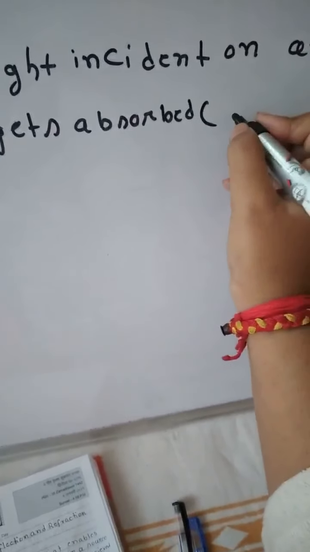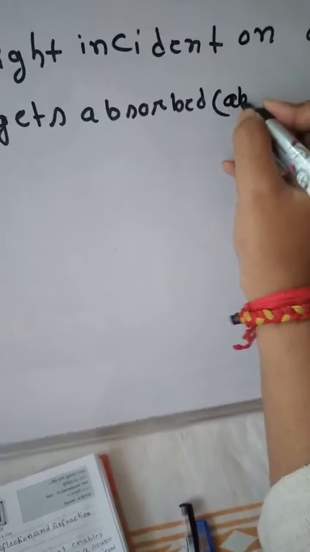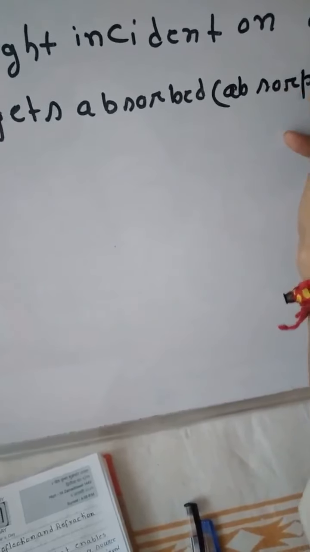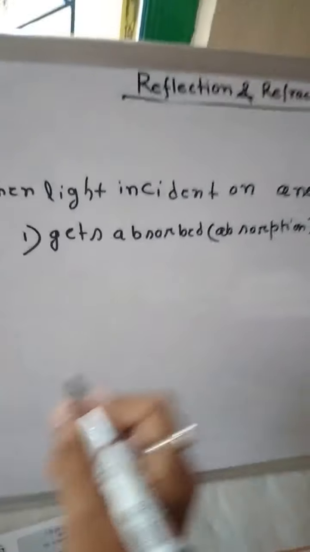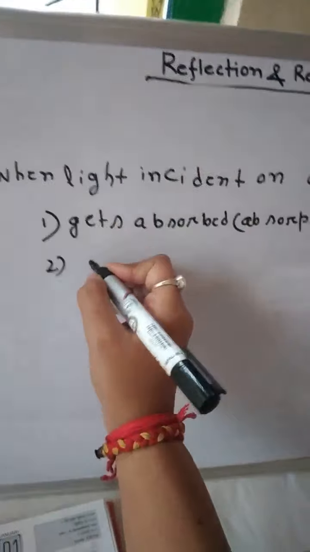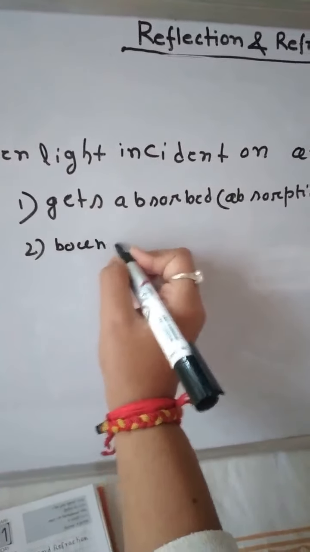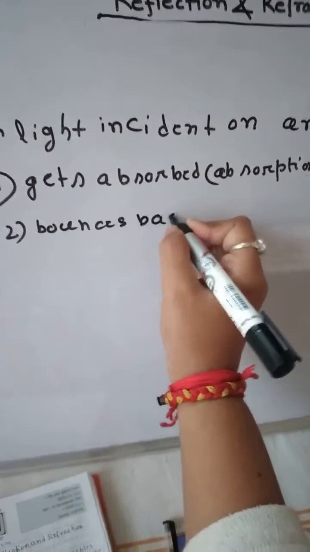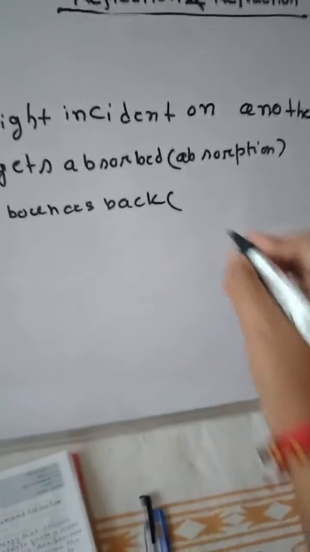This is called what? Absorption. Next one is the light can bounce back. This is called reflection.